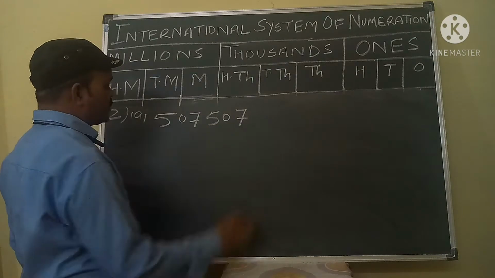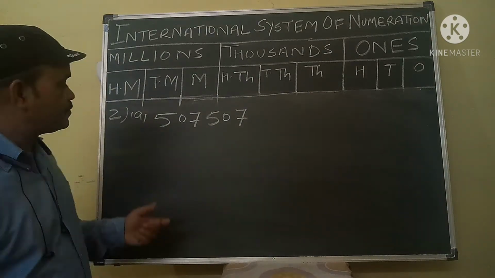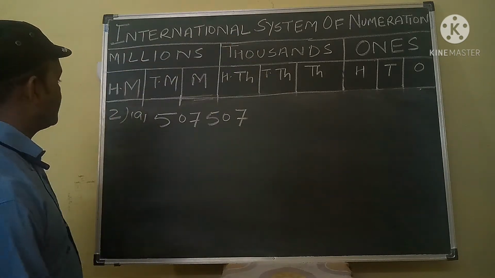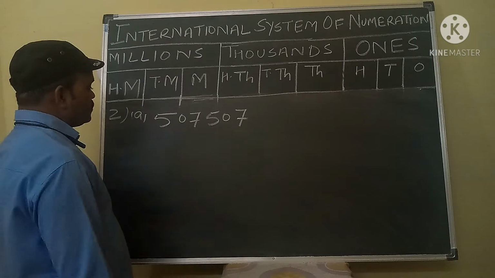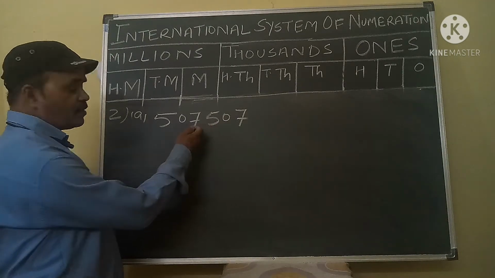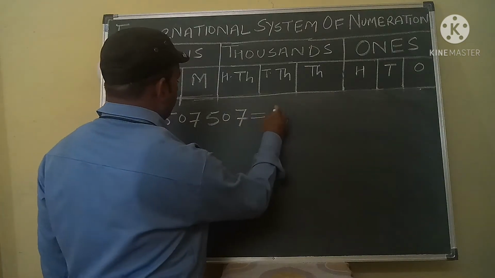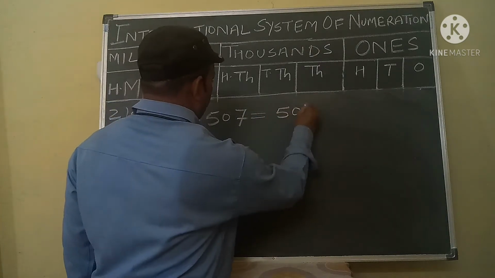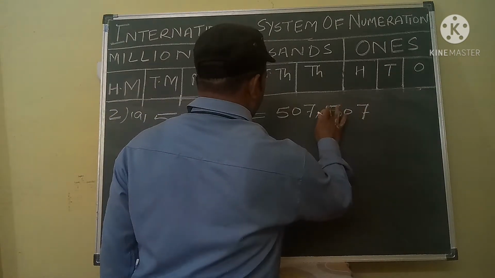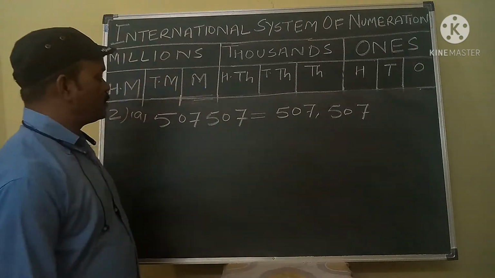First we will put the comma according to the international system of numeration. As you know very well, the first comma we will put after 3 digits.